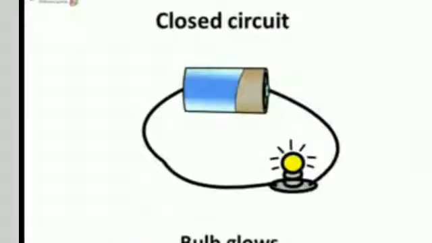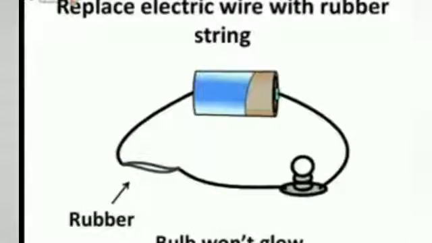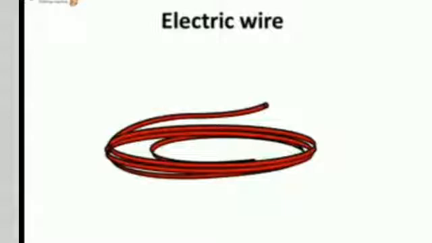When we used electric wire in the circuit, the bulb glowed. What if we replace a part of circuit with wool? Will it glow? As we see, it doesn't. Now let us use a rubber string instead of wool. Here again, we see the bulb doesn't glow when we replace a part of circuit with the rubber string. So we conclude, not all materials allow electric current to pass through it.